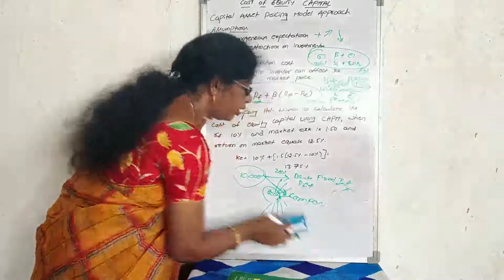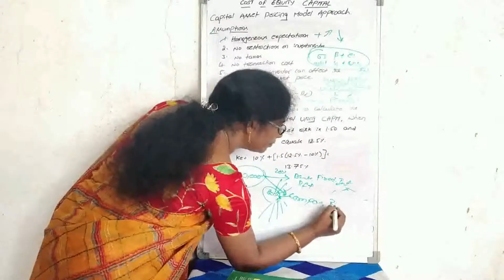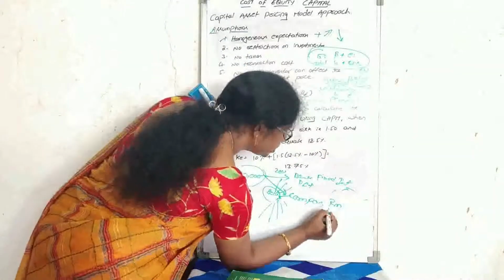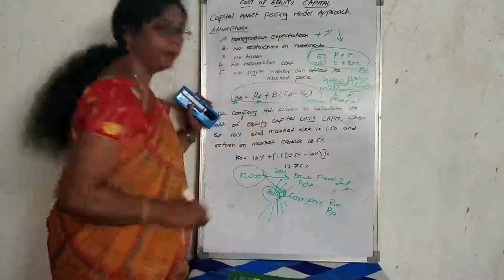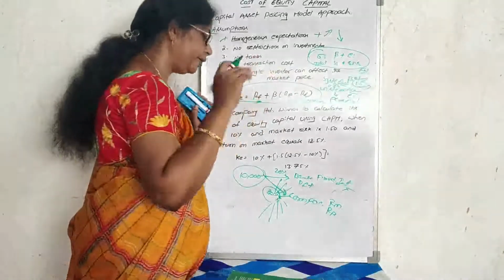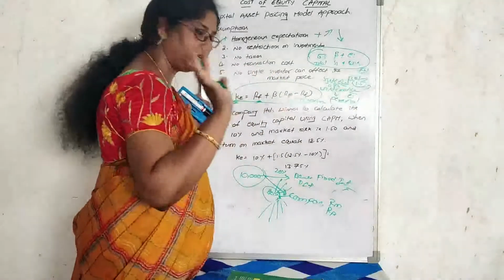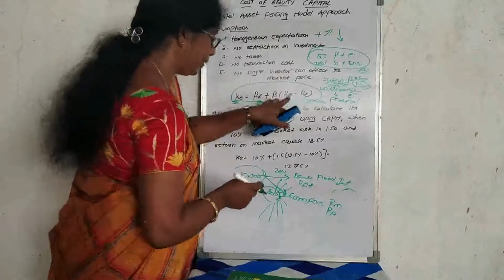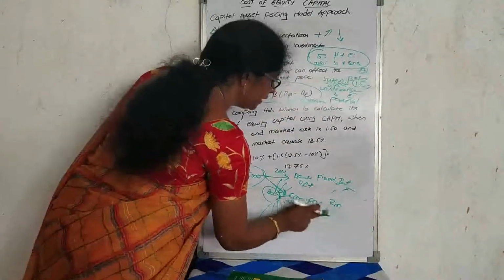That is called RM, return on market, or we can use RP, return on portfolio, or any notation we like. Here I write RM.